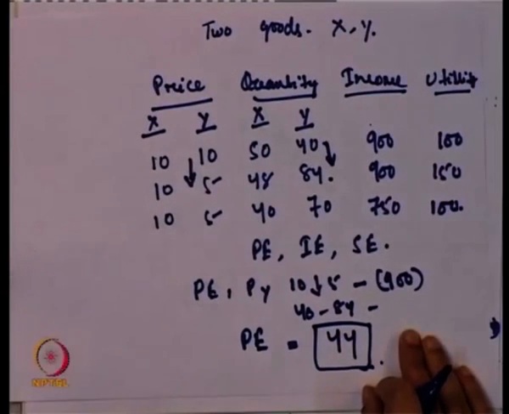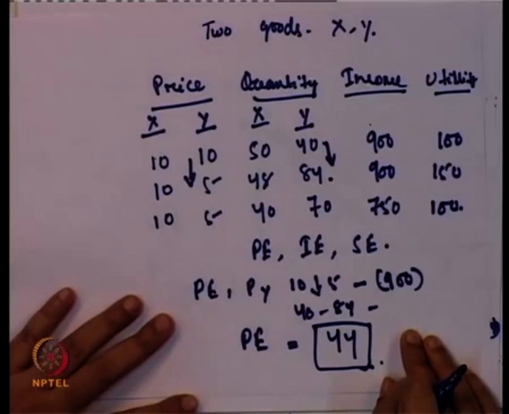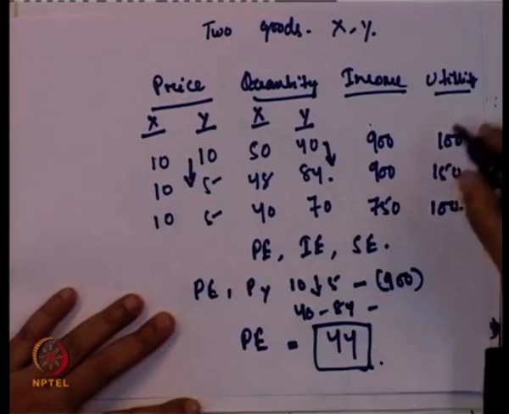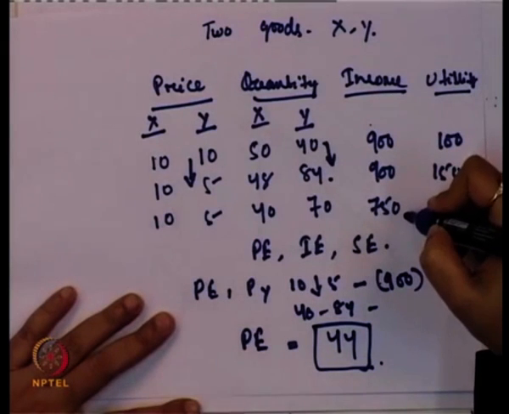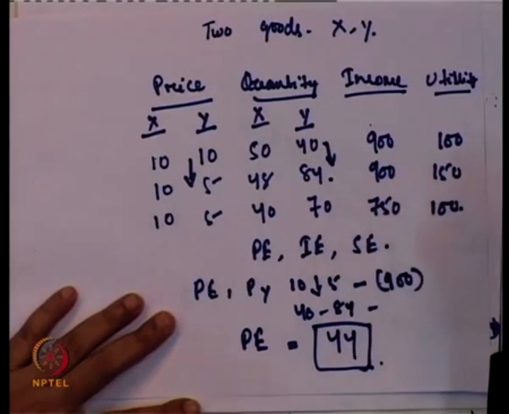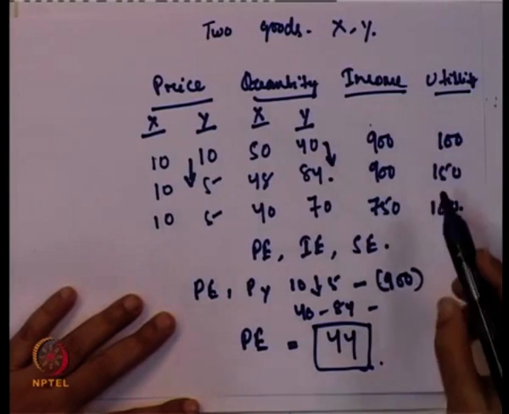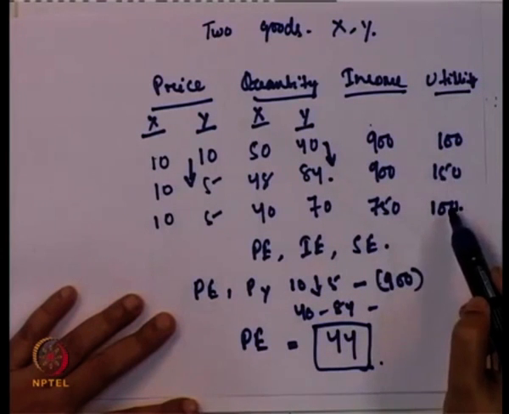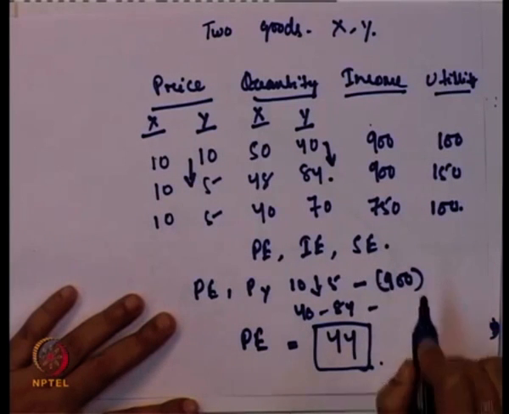Now, we will see how we can find out the income effect and the substitution effect. For the substitution effect, if you remember, the utility has to be the same even if there is a decrease in income. Like in the graph, we draw a compensated budget line from the previous budget line to the original budget line, so the utility level has to remain constant because the next point is also on the same indifference curve.